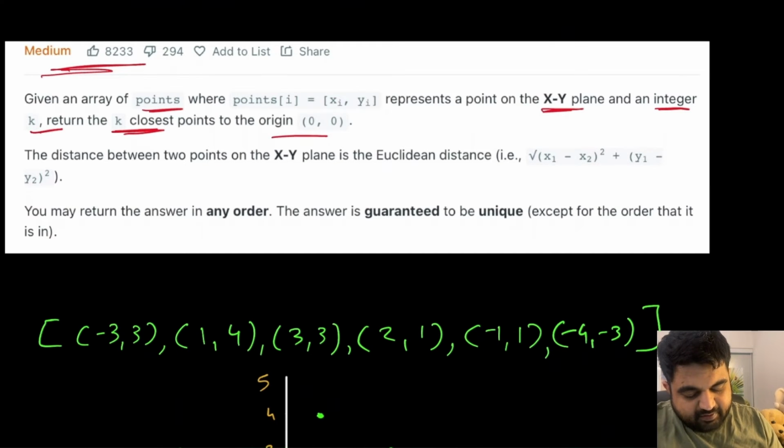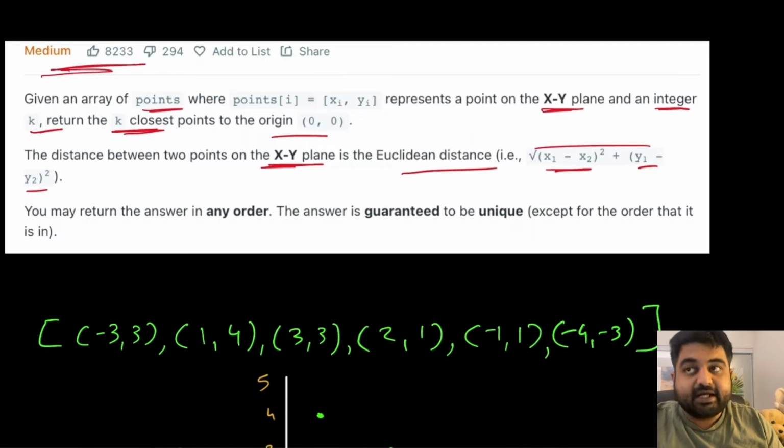Now we are also given the mathematical equation to find the distance between any two points, and that is the Euclidean distance formula. That is x1 minus x2 squared plus y1 minus y2 squared, and the square root of the whole thing.